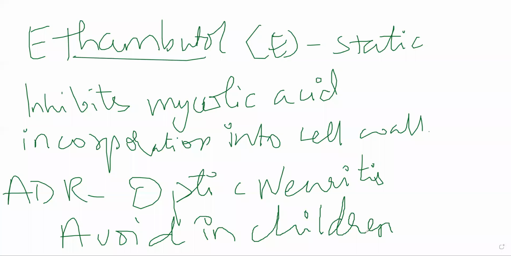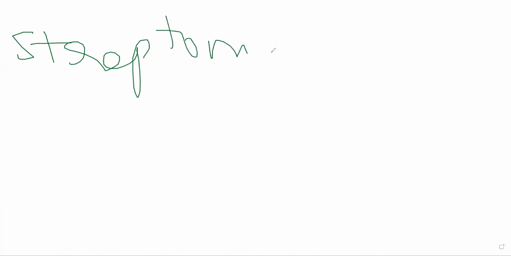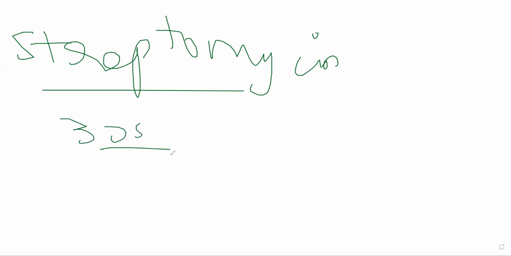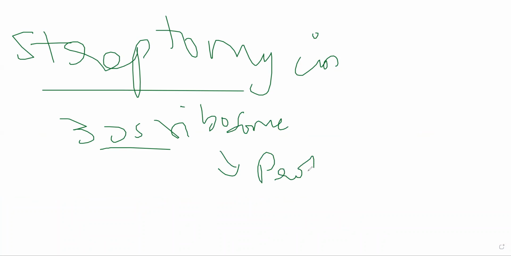Then there is the last drug of your first line, which is streptomycin. Now, streptomycin is the classic aminoglycoside. Same mechanism of action. Streptomycin will bind to 30S ribosomes and inhibit protein synthesis. Protein synthesis is inhibited.